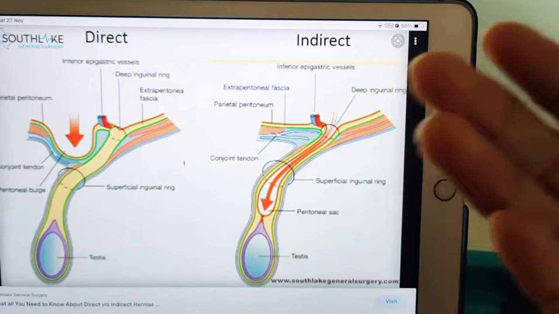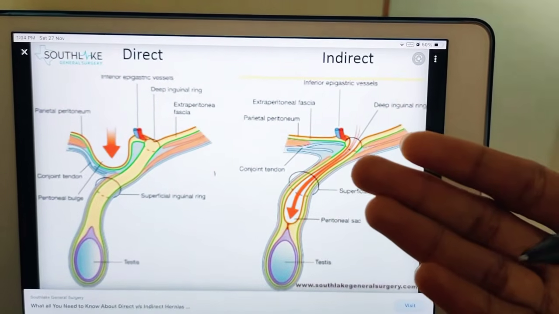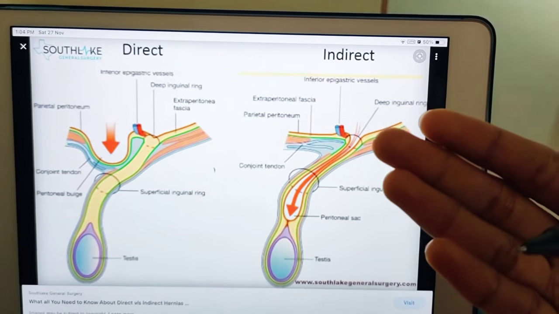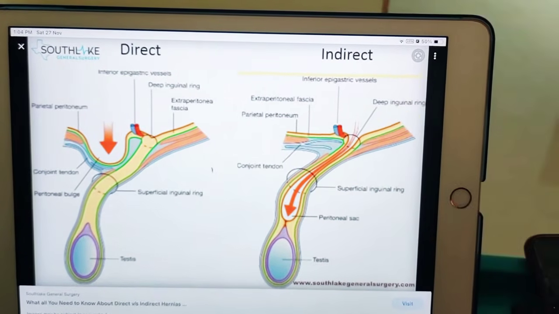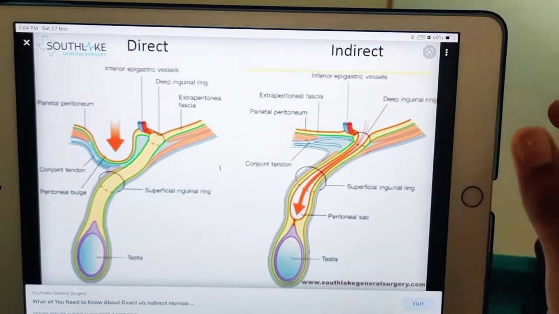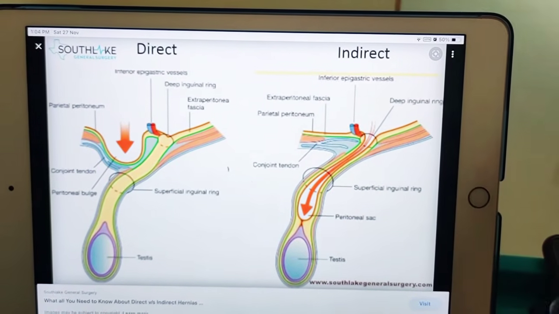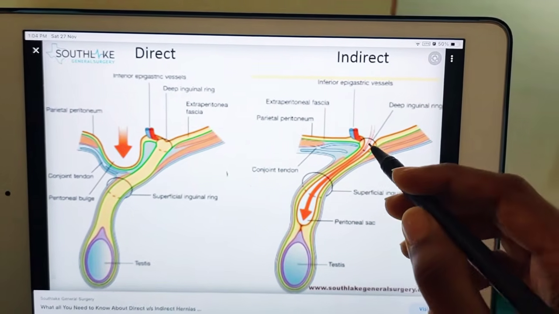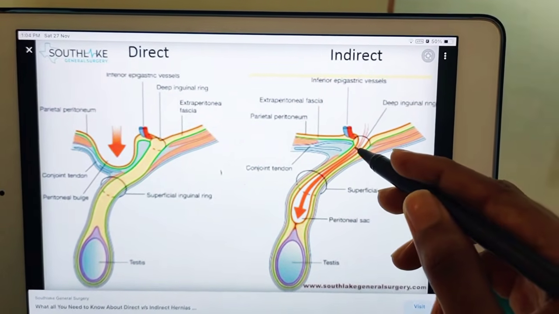Now let us discuss indirect hernia. In indirect hernia, it may be congenital or may occur in the young through areas of congenital weakness produced by descent of the testes. Actually it will be seen in young people with congenital, birth defects, who may have some other defects. Because of that the deep inguinal ring is not properly closed, then it may come.